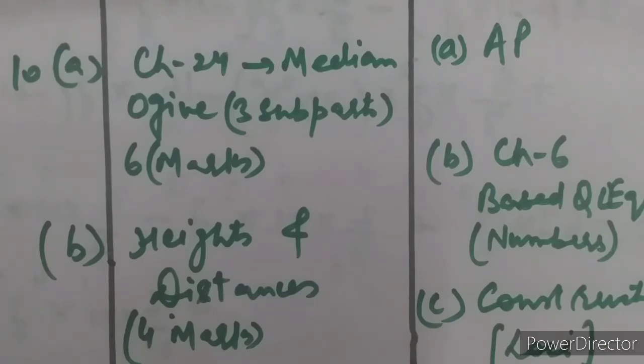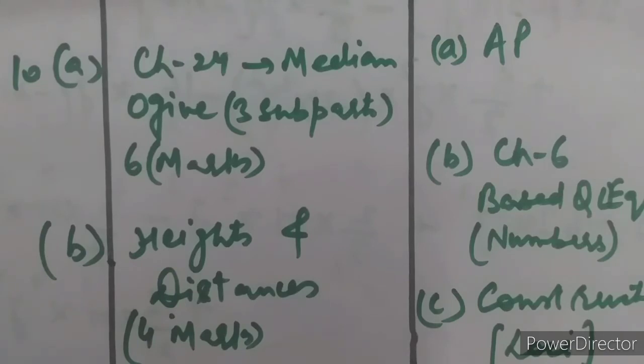Then part B was from heights and distances, a simple question of 4 marks. This question in 2019, 10 math question was having only 2 subparts. This thing was done in 2020 as question number 9. In 2020, question number 10 was having 3 subparts.